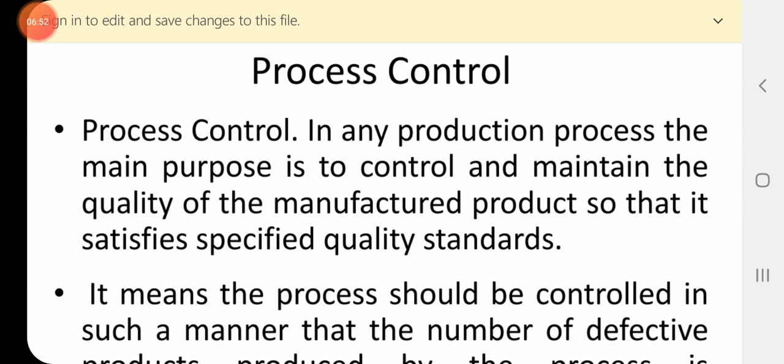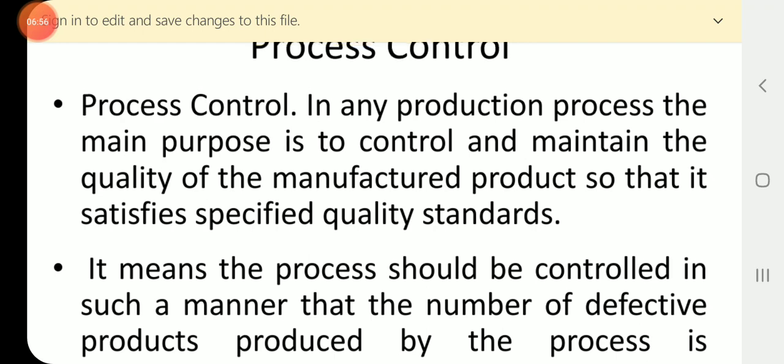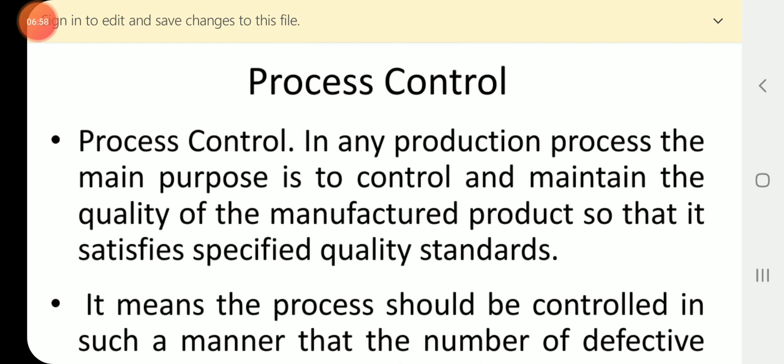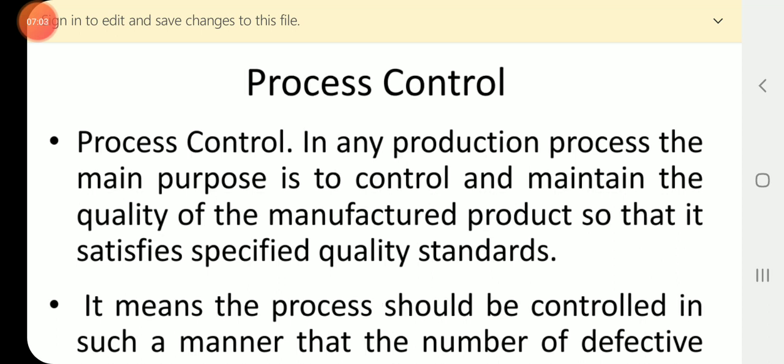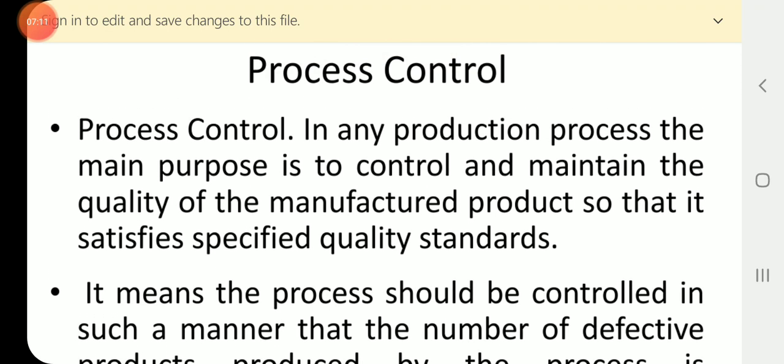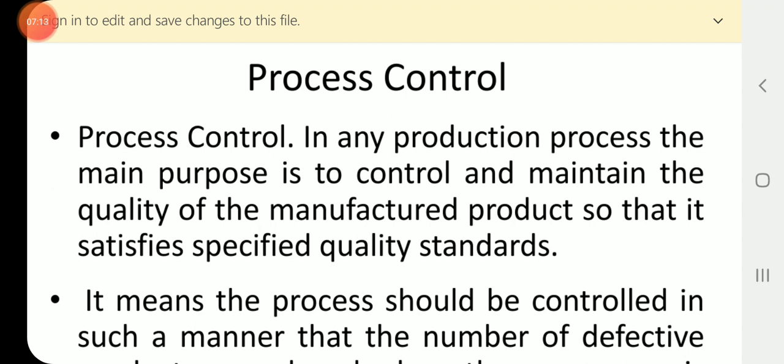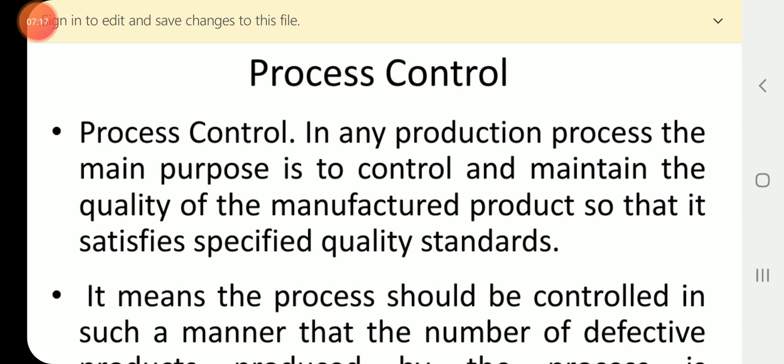It is based on certain specified quality standards: whether this particular process is satisfying the specified quality standards laid down by the company. Such a procedure is known as process control.